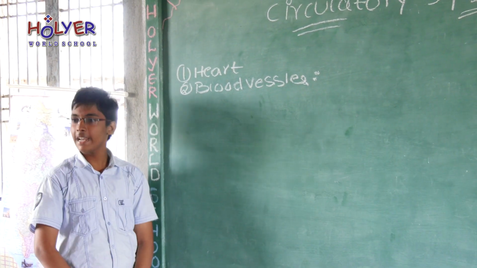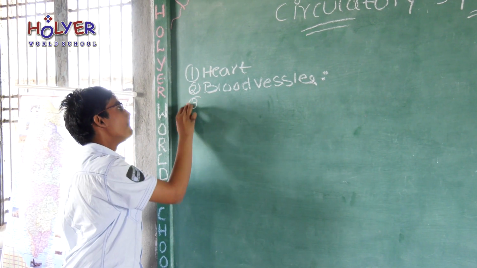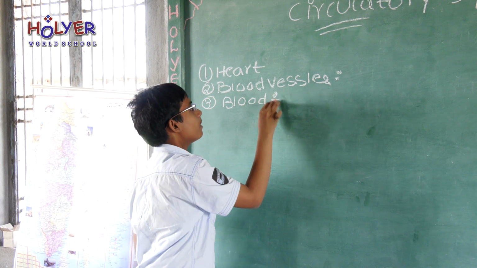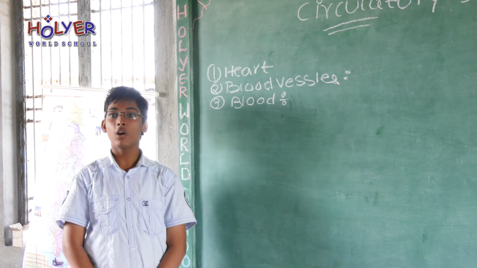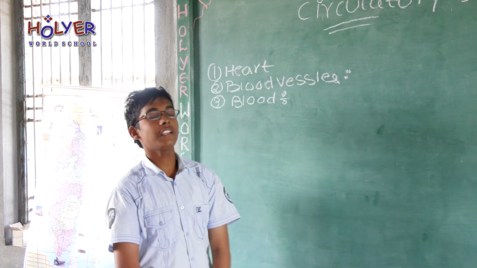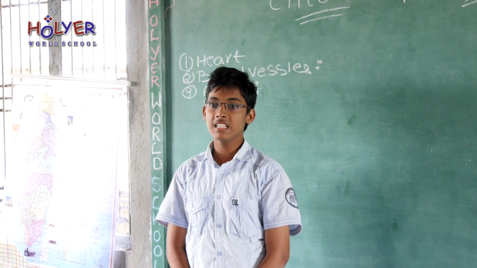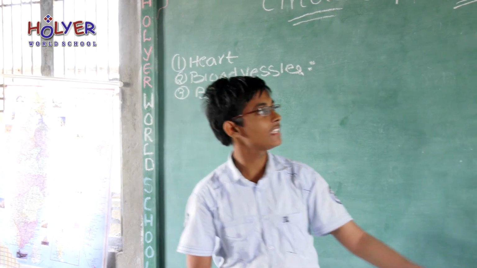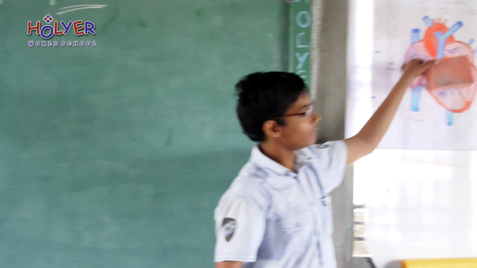Next, third one is blood. Studying of the blood is called hematology. Next, first one is heart. Heart is made up of cardiac muscles. It is the chief circulatory organ present in our body. Next, see, this is heart.